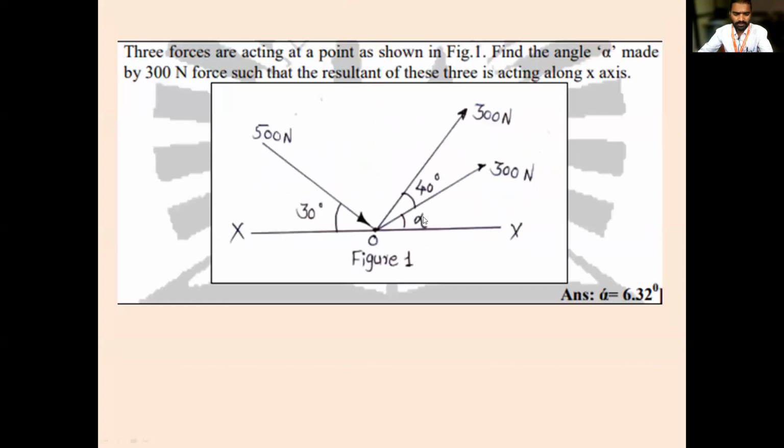Okay, this one, have I solved? No, sir. No, I have not solved.